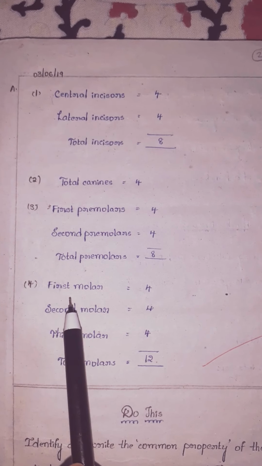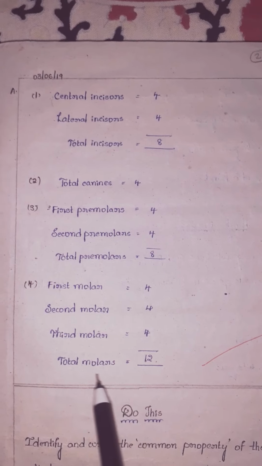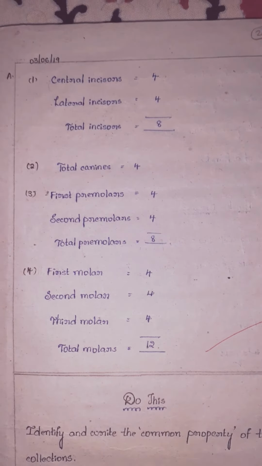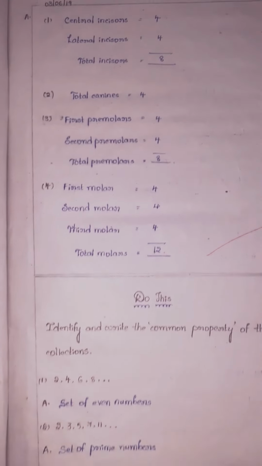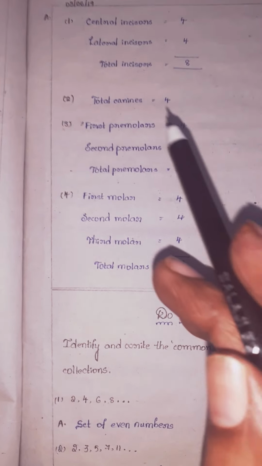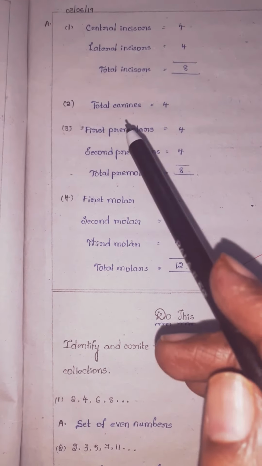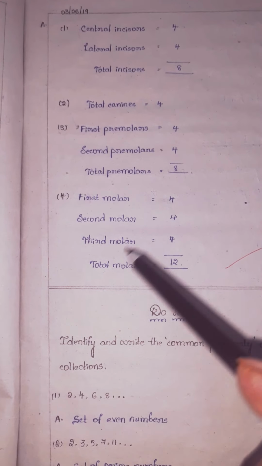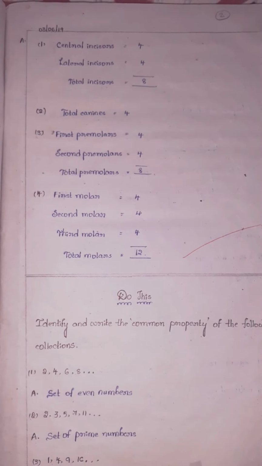First molars are 4, second molars are 4, third molars are 4, so total molars are 12.